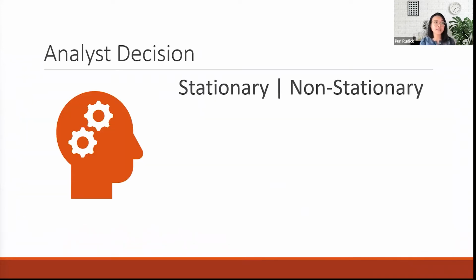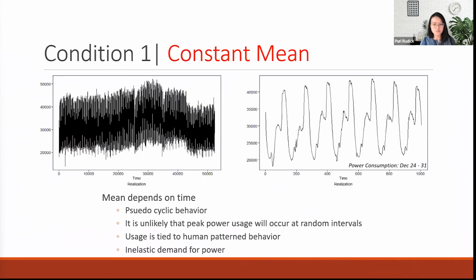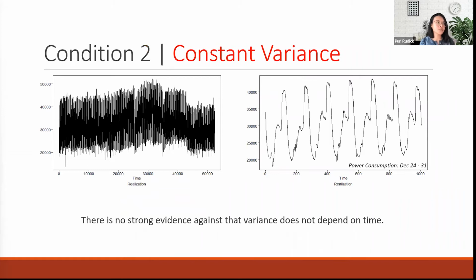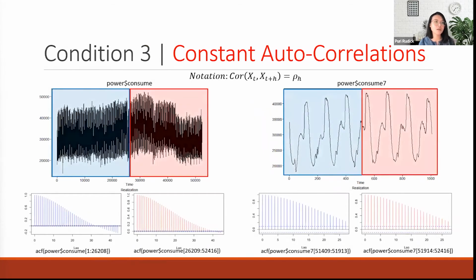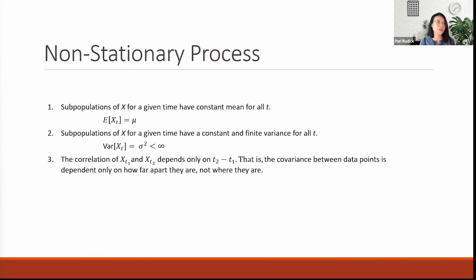So is this data set stationary or not? For the first condition, if we had more realizations, we would expect to see the peak at the same time. So it seems to fail this condition. For condition number 2, which is constant variance, there is no strong evidence against this. The same goes for condition number 3, constant autocorrelation, which appears to meet this condition. So since our data set failed to meet condition number 1, it is non-stationary.